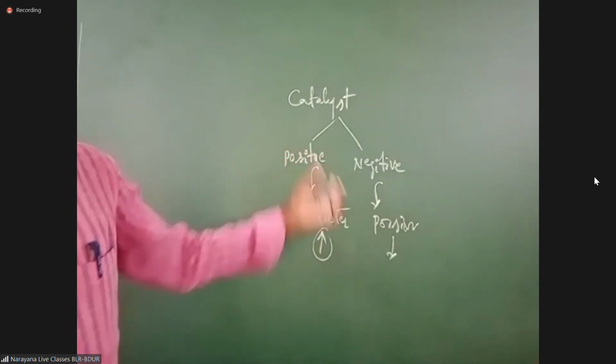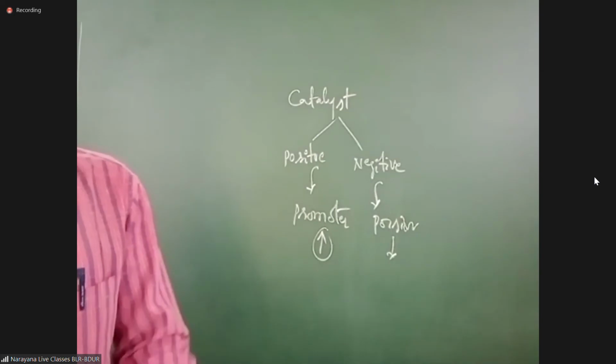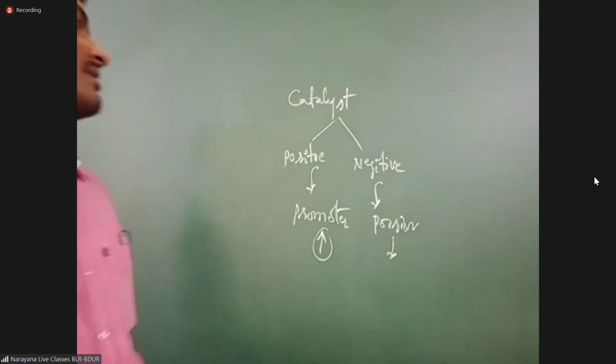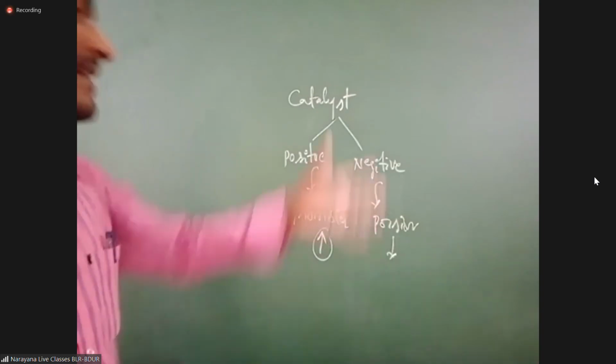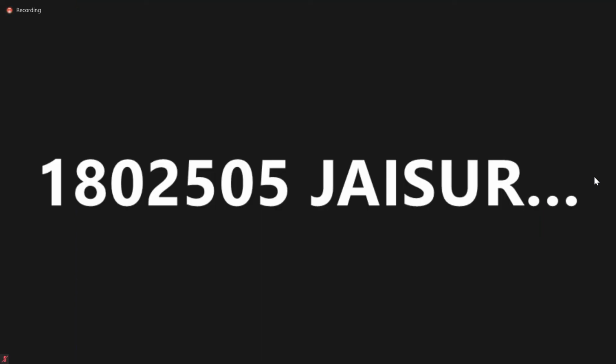A catalyst which increases the rate of reaction is called a positive catalyst. What is meant by a negative catalyst? The rate of reaction decreases. Decreases. Next, what is meant by promoter?